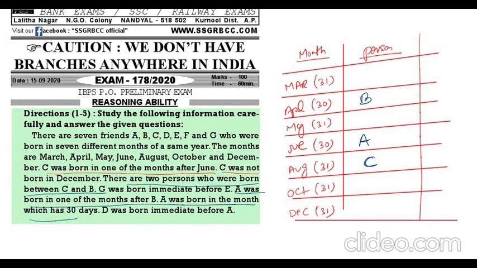Then G was born immediately before E. D was born immediately before A. Then we are having F. Now this is the total puzzle we are having: F, B, D, A, C, G, E. Now come to the questions.